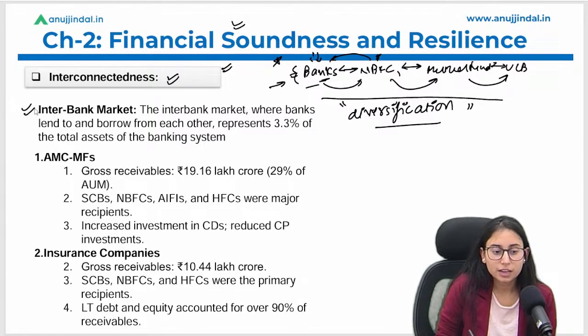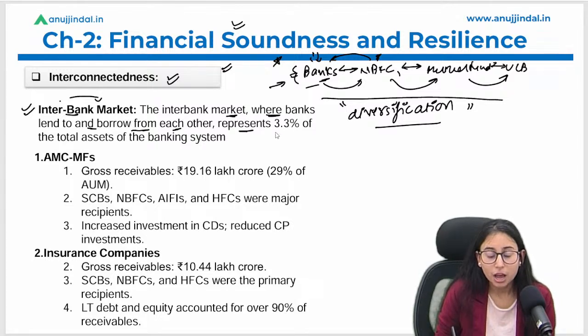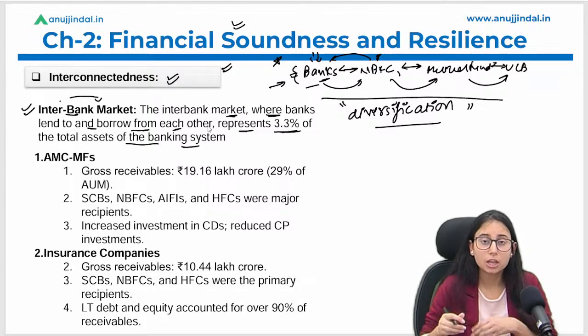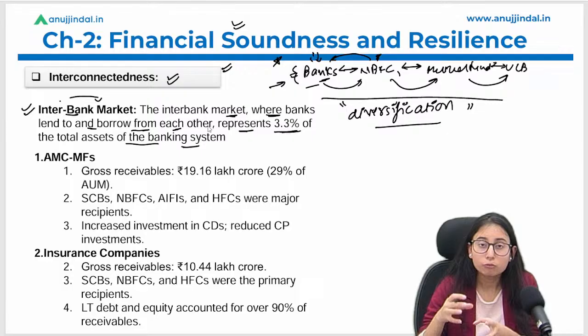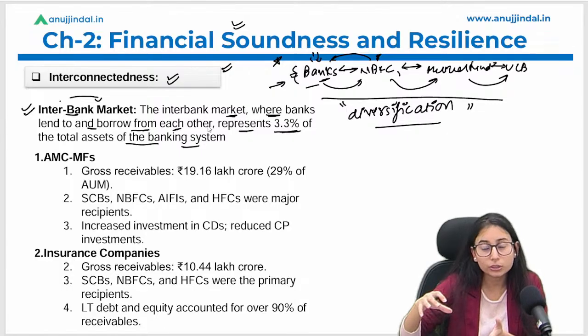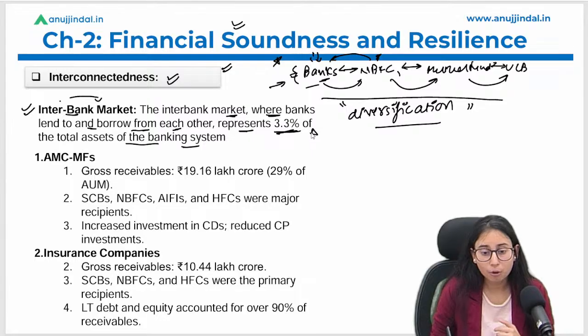Okay, so let's discuss what is written here in the PPT, the interbank market. What is the interbank market? The interbank market is where banks lend to and borrow from each other. We have already discussed that it represents 3.3% of the total assets of the banking system. ठीक है, तो जितना भी बैंक ने आपस में बोरो या फिर बोरो किया हुआ है वो कितना है? 3.3% of the total assets of the banking sector. This is a very important data. You have to remember this 3.3%.